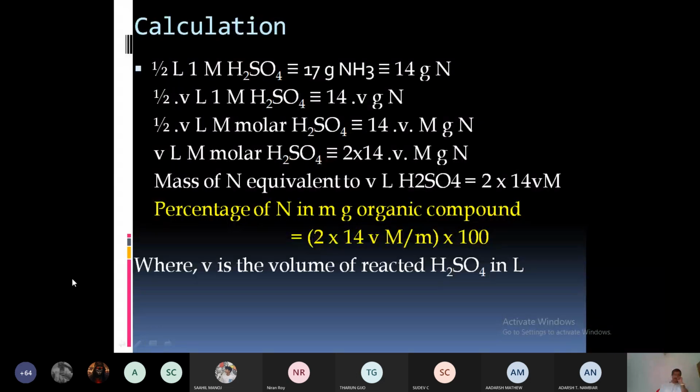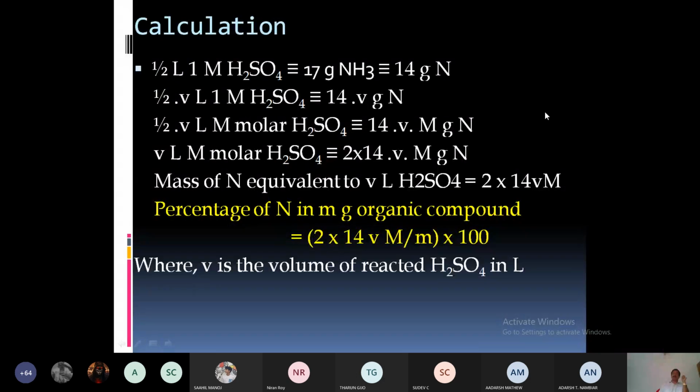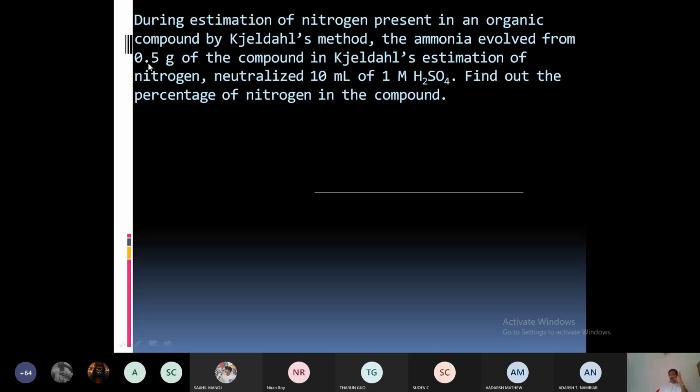Read the question or write it down. What is it? During estimation of nitrogen present in an organic compound by Kjeldahl's method, the ammonia evolved from 0.5 gram of the compound, so W is equal to 0.5, neutralizes 10 ml of 1 molar H2SO4. So V is 10 divided by 1000 liter. V is volume in liter.